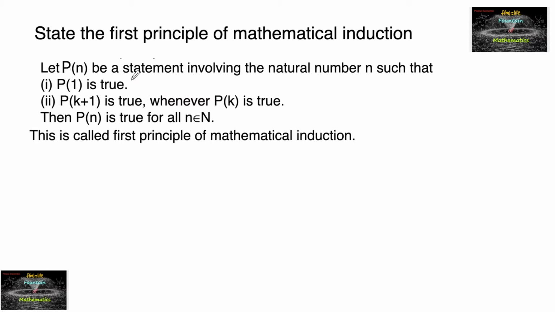It states that, let us consider any mathematical statement involving the natural numbers to be P of n, such that first we have to find for n is equal to 1 and we need to prove that P of 1 is true. Means your statement P of n is true for n is equal to 1. That is your first step, and then we have to assume P of k plus 1 is true whenever P of k is true. Means we have to assume that P of k is true.